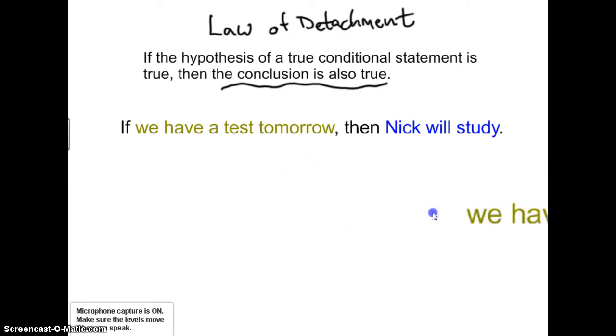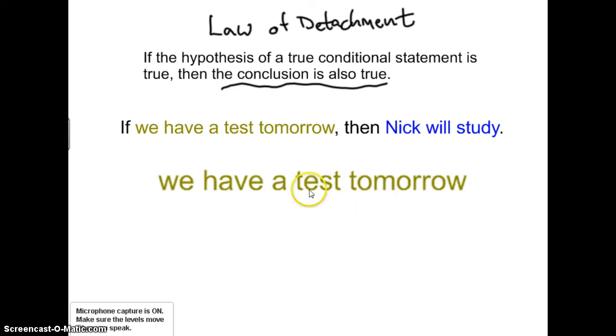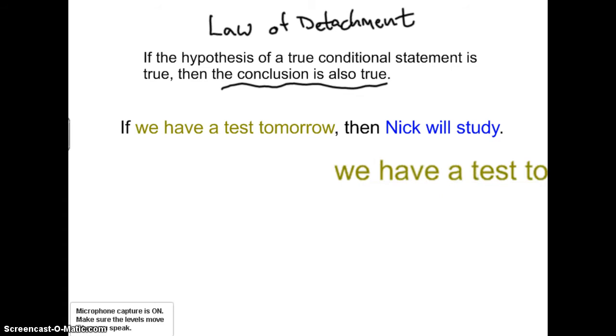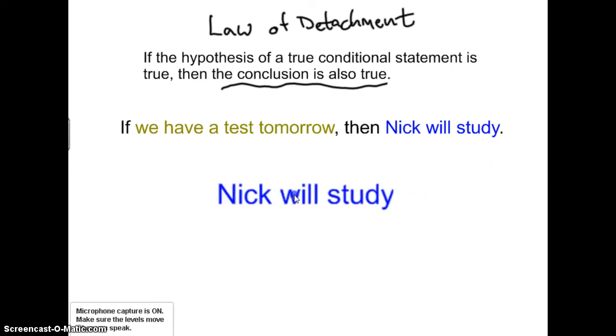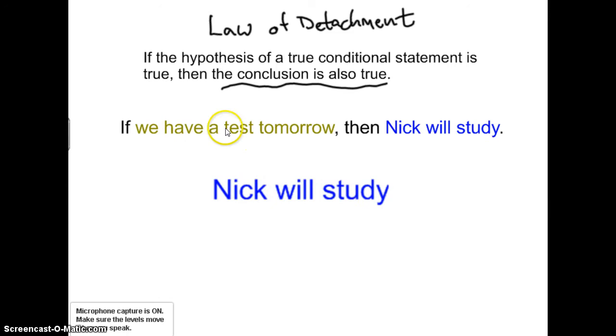So, when we can guarantee the hypothesis, the beginning part of a true conditional statement, that guarantees that the conclusion is also true. If we know we have a test tomorrow, then we know Nick will study. But if we guarantee the conclusion, Nick will study, that does not guarantee the hypothesis because there could be lots of reasons that Nick might study.